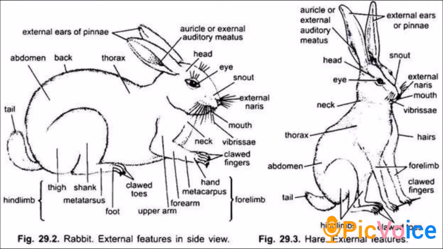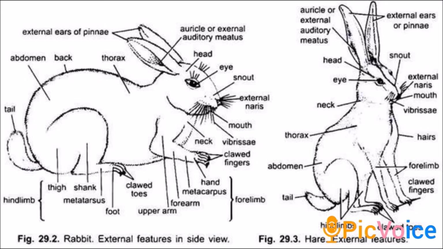Students, next we will see the external morphology of rabbit. In this picture you can see two figures. One is a rabbit, another one is a hare. Both are the same, but hares have long ears, long legs and a small tail, and they can run fast. These are the slight differences between a rabbit and a hare. Otherwise both are the same category.